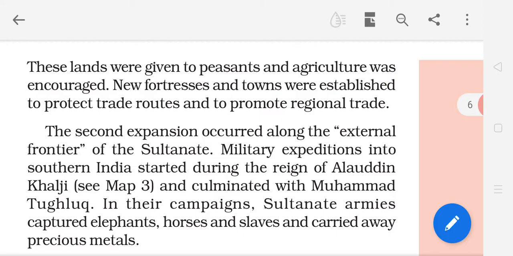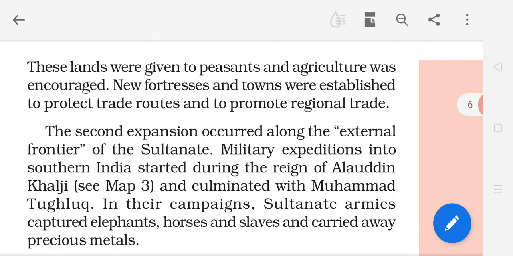It means during these campaigns, forests were cleared, and the hunters, gatherers, and pastoralists were driven out from their habitat. So these lands were given to the farmers for doing agriculture. Agriculture was encouraged because they wanted to collect revenue. Lands were given to farmers.